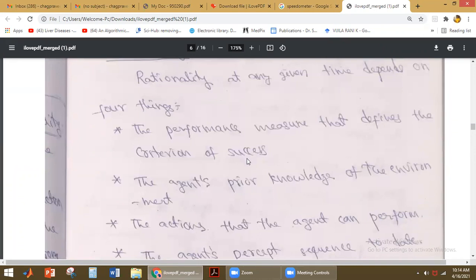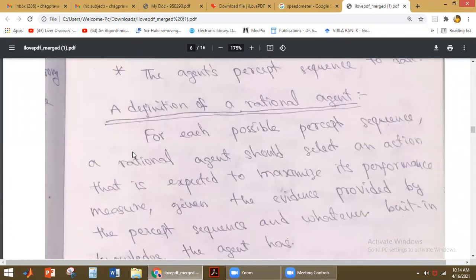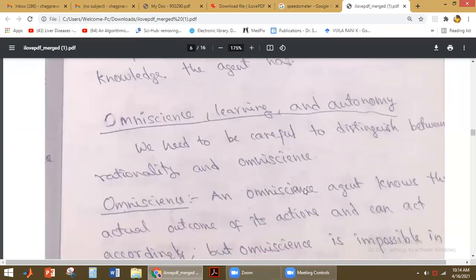It has to give maximum performance. Okay, so that is called a rational agent. So what is a rational agent? For each possible percept sequence, whatever information it is receiving, based on that, it is able to select an action that maximizes its performance. Okay, so that is called a rational agent.